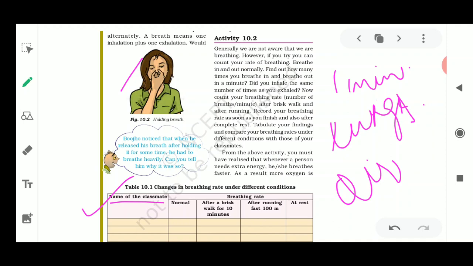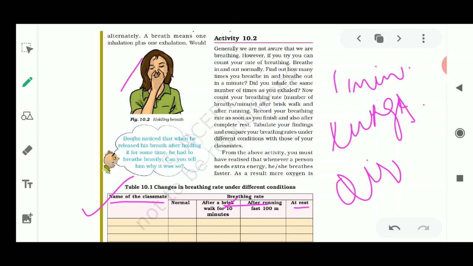You could record the changes of the breathing rate in the chart given here: normal breathing rate, after brisk walking, and after running 100 meters. Whatever is possible when you are at rest, you could do, and everybody will fill this activity in their NCERT book where it is given.